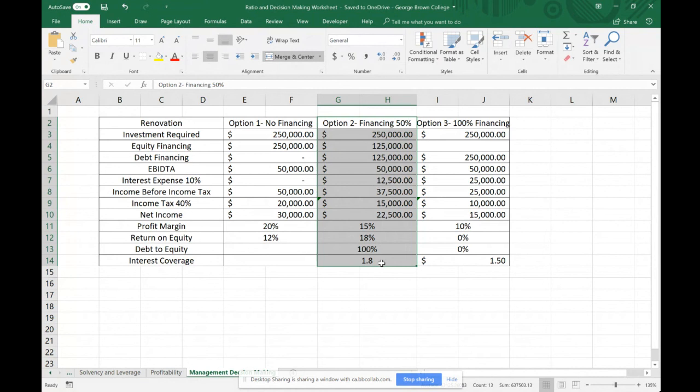So option number 1 has the best return, but because it has the highest risk, it's also weakening a lot of your ratios, your liquidity ratios, your working capital. It's also the weakest return on equity ratio. And this is just a very brief example of how this management decision-making process affects finances, financial statements, and ratios.